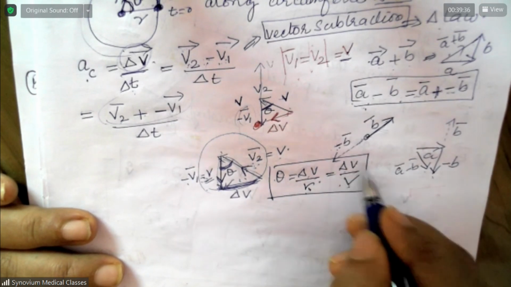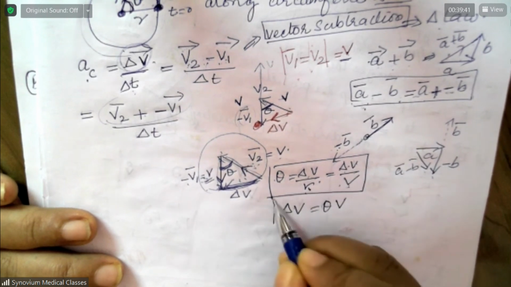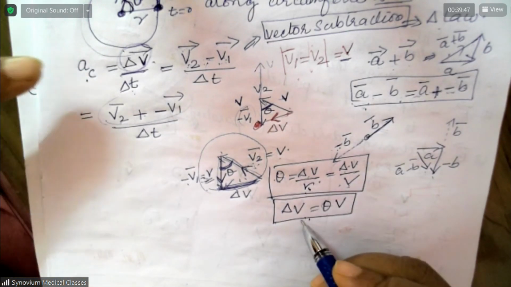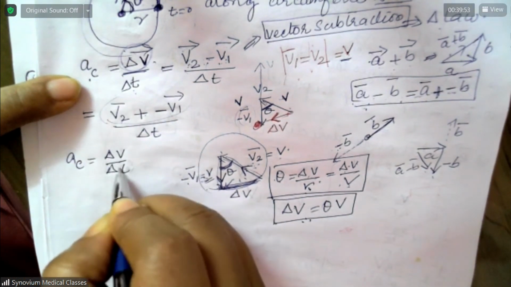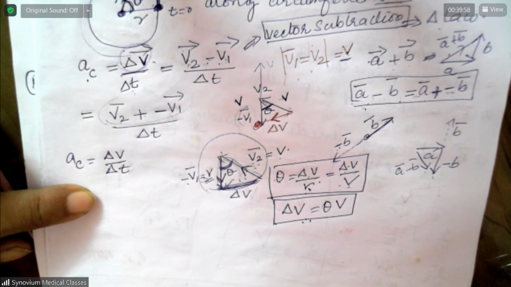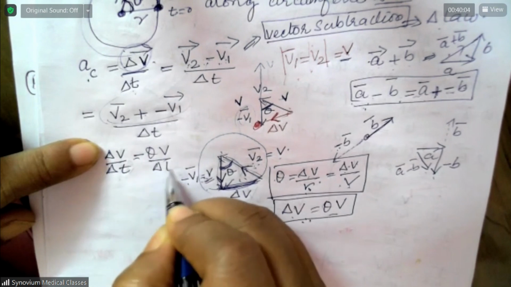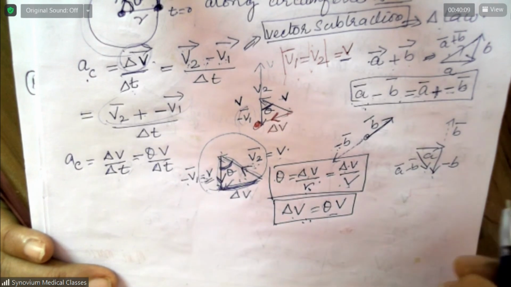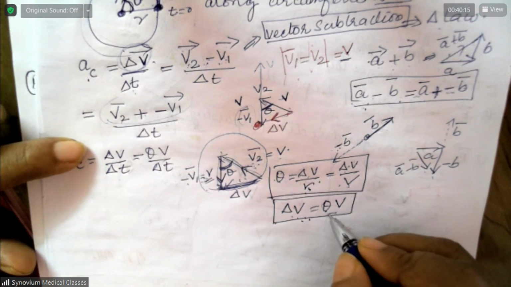So therefore, from this, what is delta V? Delta V is equal to theta into V. Why do we need this? You come back to this. Centripetal acceleration is equal to delta V by delta T. Our basic formula. Okay, and for delta V we got theta into V, so it is theta into V by delta T.